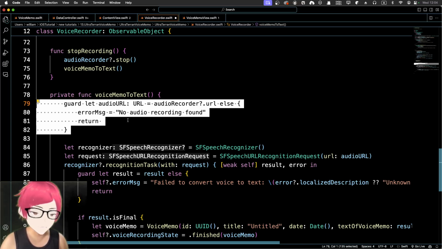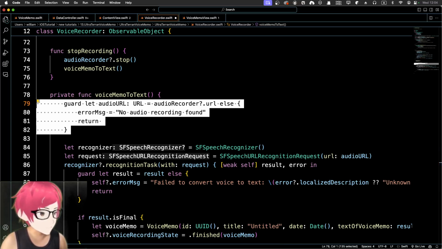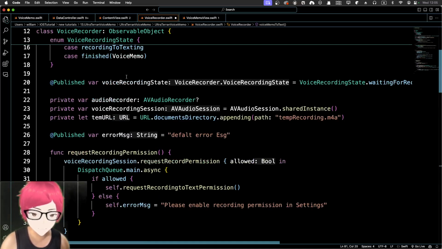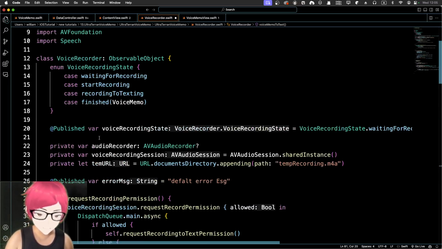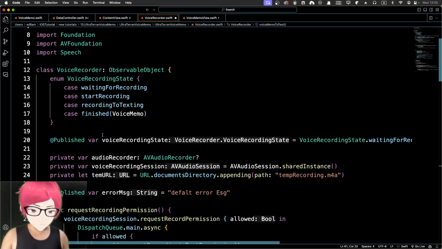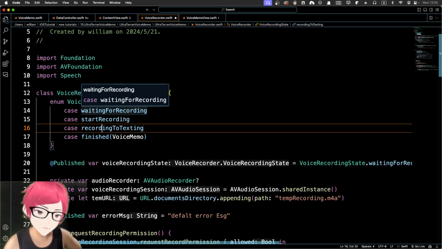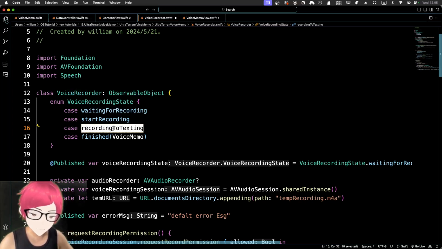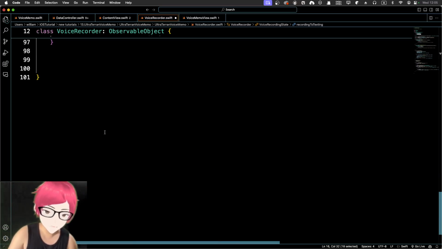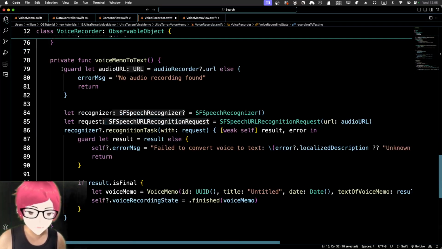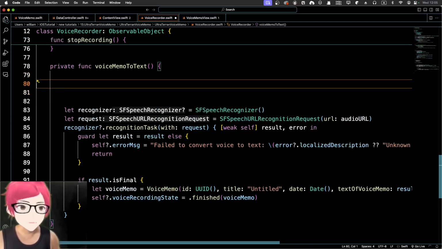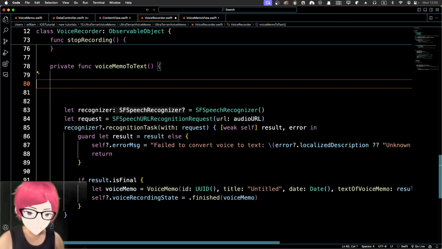Yeah, but I believe the first should be the changing of state. So let's do that. So remember, at the top here we got a number of states that we can choose from, like waiting for recording, start recording, something like that, and recording to text. That's the state we are going to initialize at the beginning of here. So I'm going to say the state.